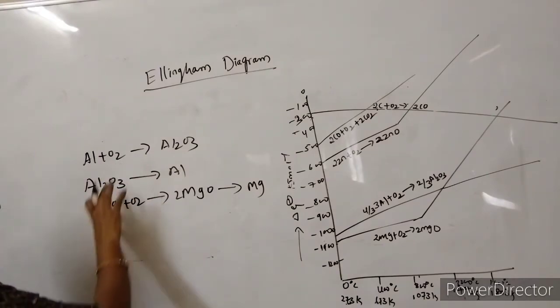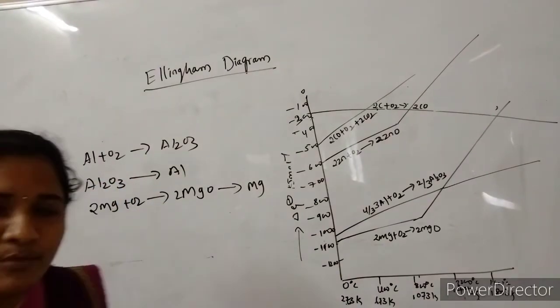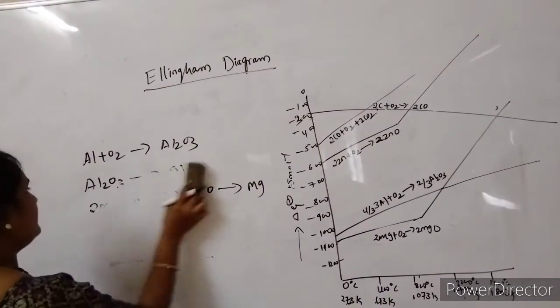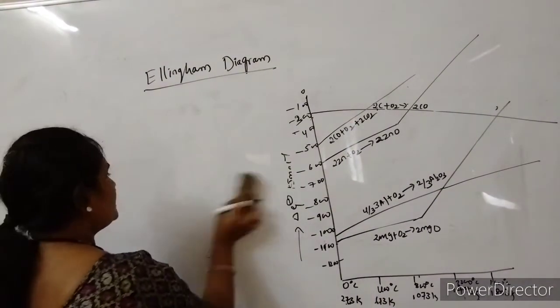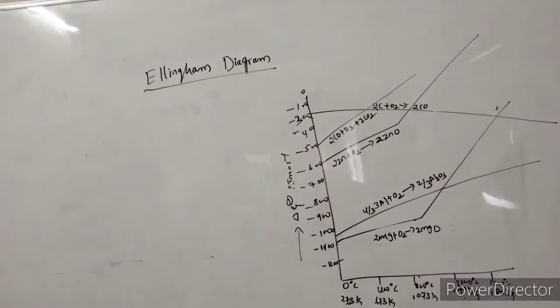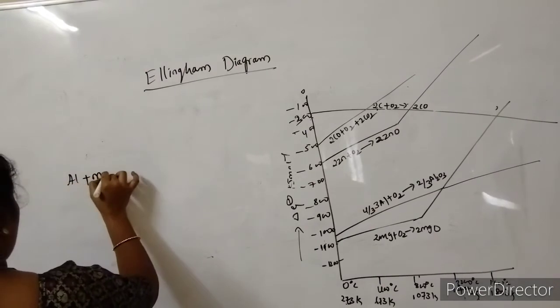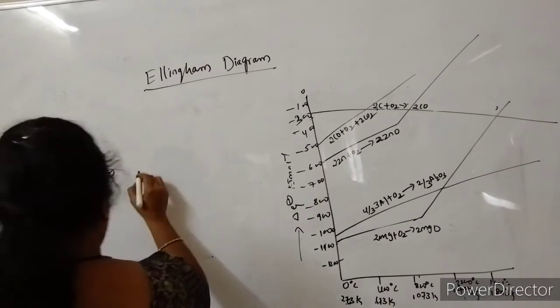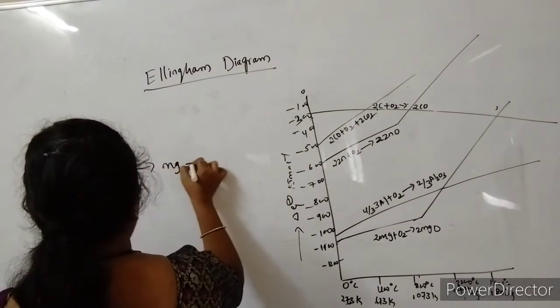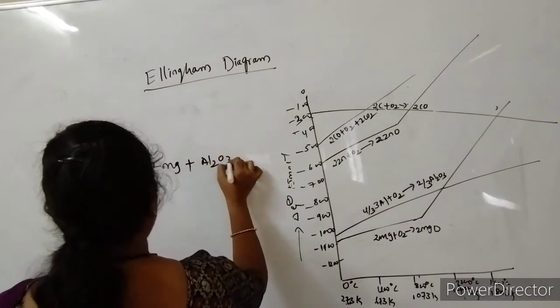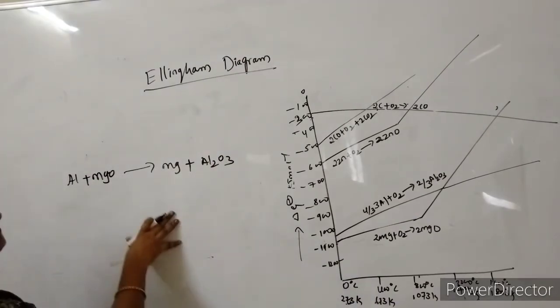So if I combine both the reactions by taking both aluminium and magnesium, if I write the reaction, see here. Aluminium with magnesium oxide will give magnesium with the formation of Al2O3. So this is one kind of reaction.